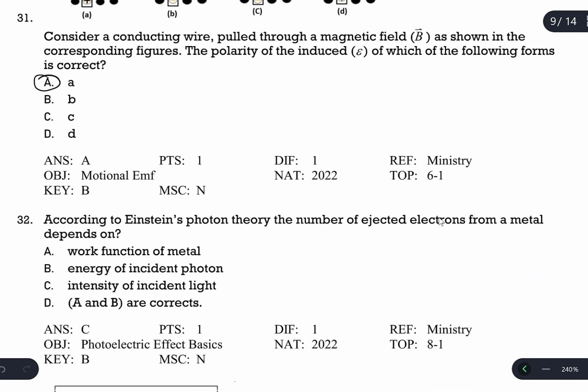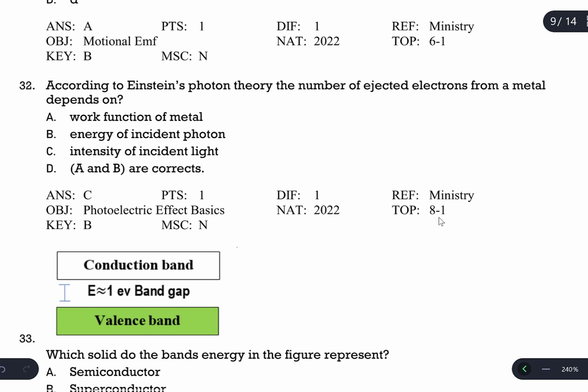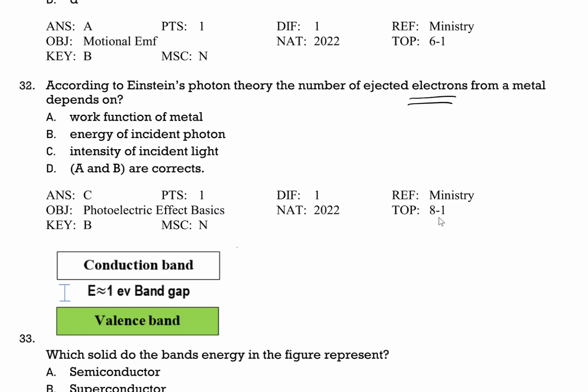Question number 32. According to Einstein's photon theory, the number of ejected electrons from the metal depends on what? To remove a photoelectron from a metal, a photon must hit it. So one electron is removed by one photon, 2 electrons by 2 photons, 3 by 3 photons, according to Einstein's model. The number of photons determines what? It determines the intensity of the light, of course. So the intensity of the light is the correct answer here.